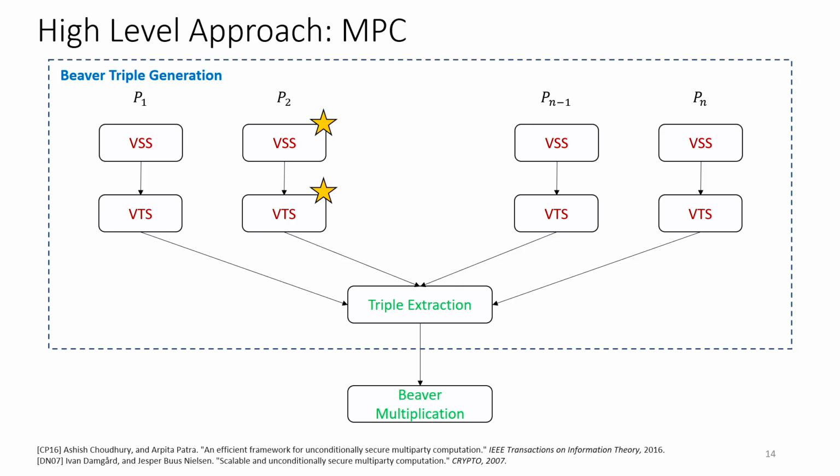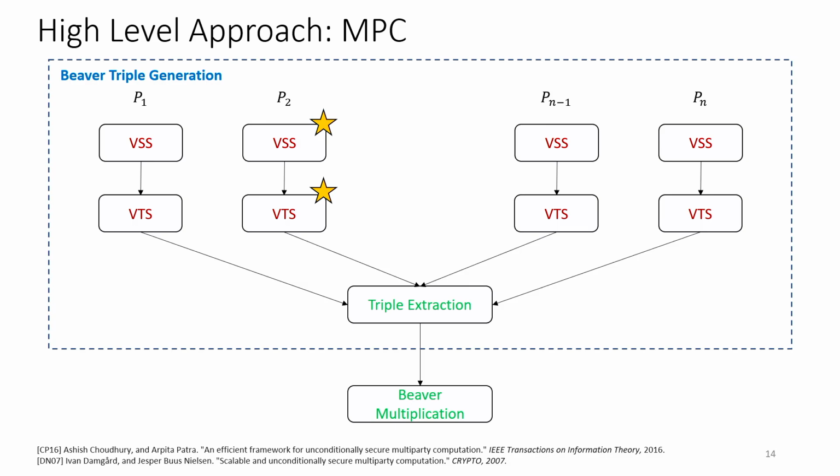And now the goal is to verify that the product relation of the triples that they've shared indeed holds. One way to view this requirement of the triple sharing is the following. A party trying to prove that its multiplication relation holds is required to share, in some sense, order of n secrets. Now, even if we use the VSS that I just defined, which has a linear cost, this would amount to a quadratic cost just to verify a single secret. And this is beyond what we can afford to get a linear complexity MPC protocol.